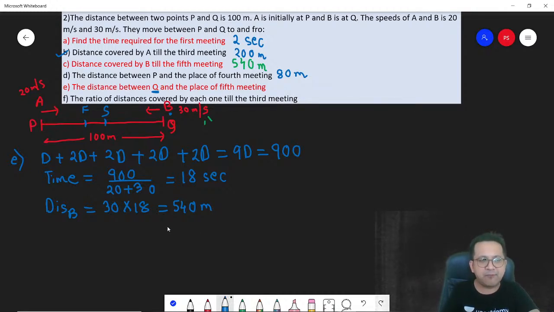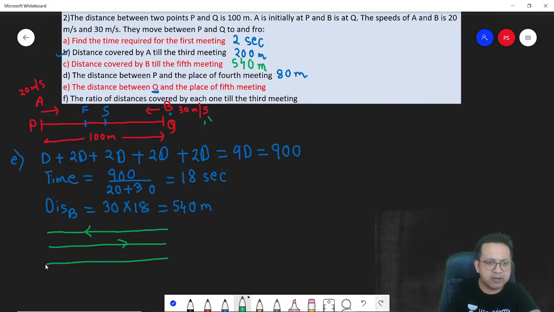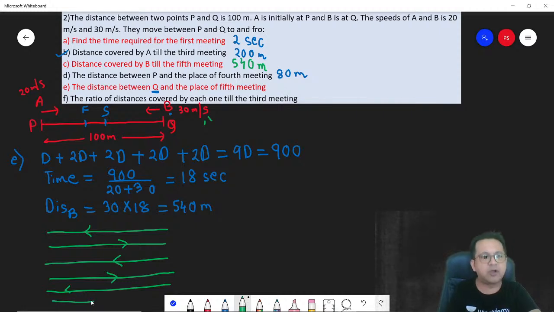So initially, just draw the line. From here till the end is 100. From here to here, 100. Coming back, 200. Again going, 300. Another coming back, 400. Another going, 500. And then coming back is 40. So from A it is 40. So from Q it will be 60 meters.